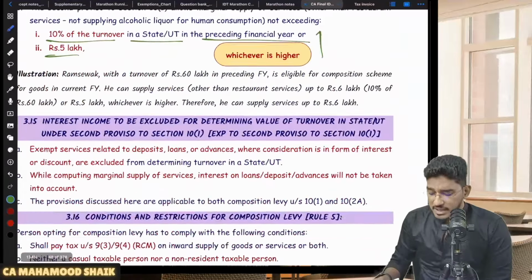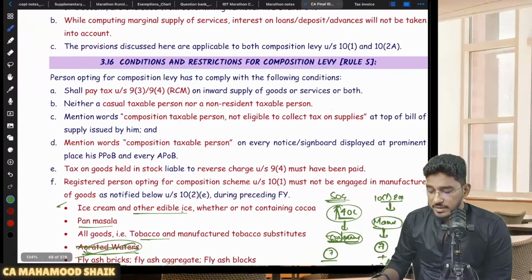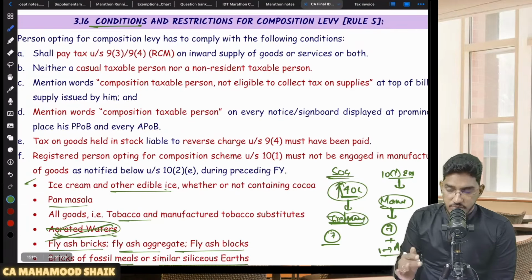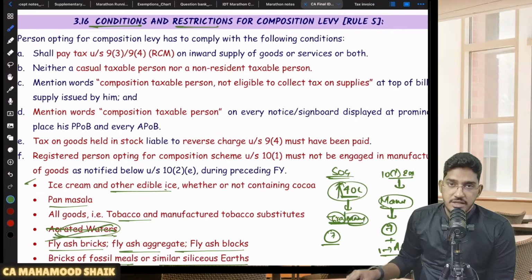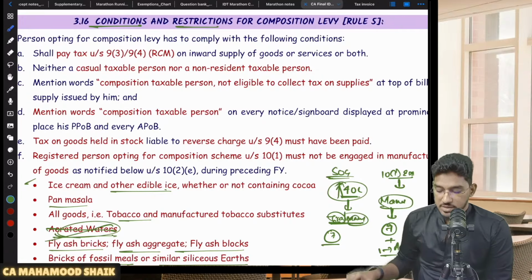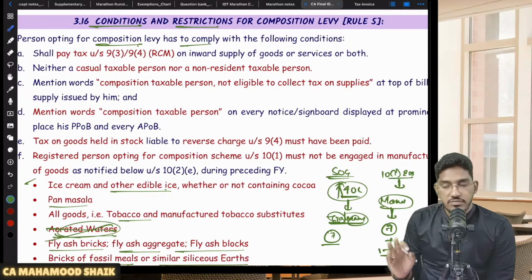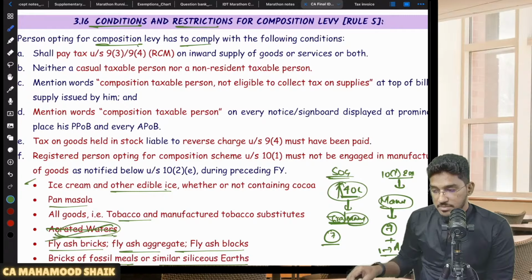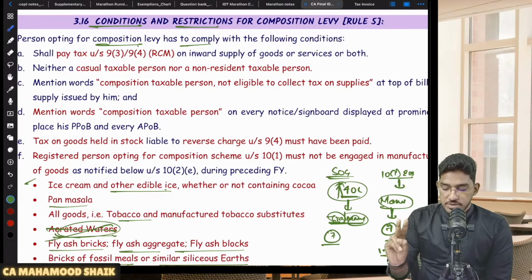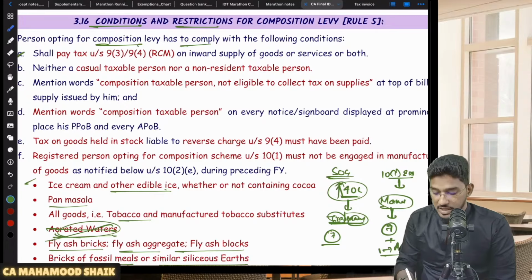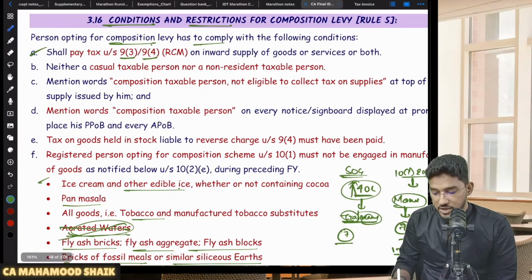Then there are some conditions and restrictions which are required to be fulfilled by composition dealers. Whether you are opting for composition scheme under 10 subsection 1 and 2 or you are opting for composition scheme under 10 subsection 2A, there are some conditions and restrictions which are applicable for you. Sir, what are they? So persons opting for composition levy has to comply with the following conditions. For both composition dealers, there are some conditions which they have to comply with. Sir, what are they? Number 1, they shall pay the tax under 9 subsection 3 or 9 subsection 4, that is RCM.